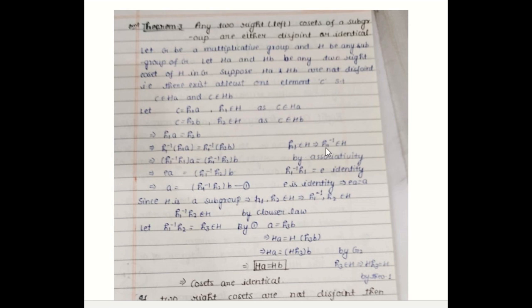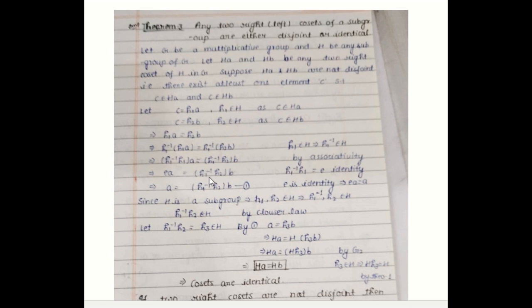Capital H. So H1 inverse will also belong to H. By multiplying both sides by H1 inverse and applying associativity, we get this. Since H1 inverse into H1 is equal to identity, this EA is equal to H1 inverse H2B. Now this EA, since E is identity, will be equal to A, and this A is equal to H1 inverse H2B.